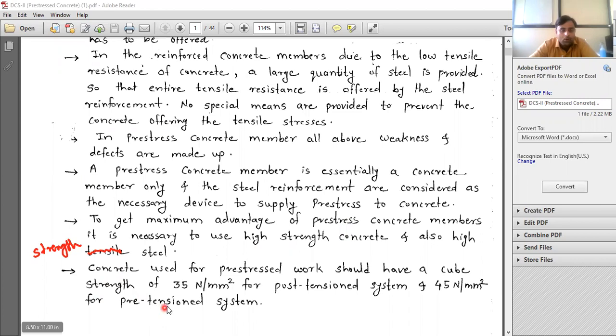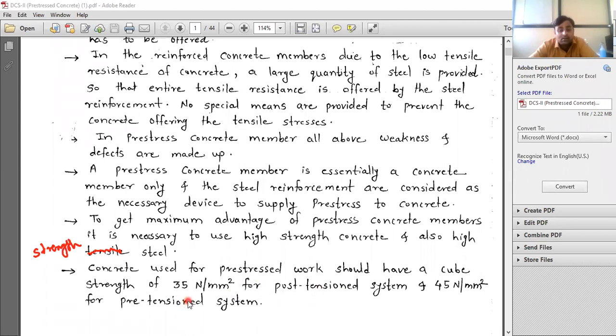Next, concrete used for pre-stressed work should have a cube strength of 35 Newton per mm square for post-tension system and 45 Newton per mm square for pre-tension system. Now what is the post-tension system and what is the pre-tension system?